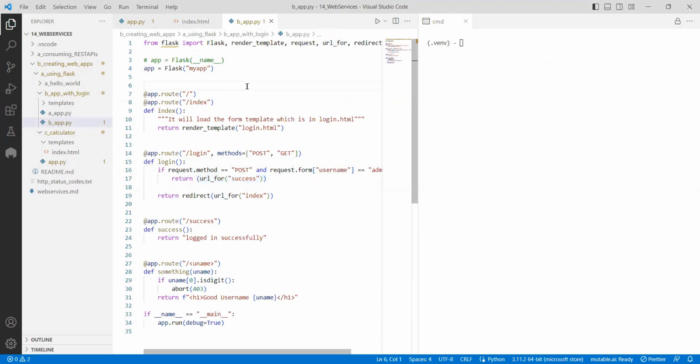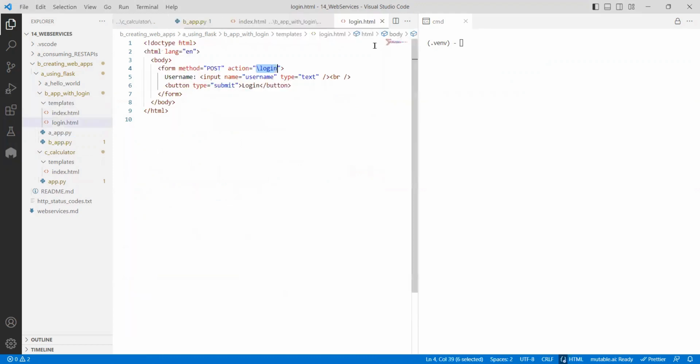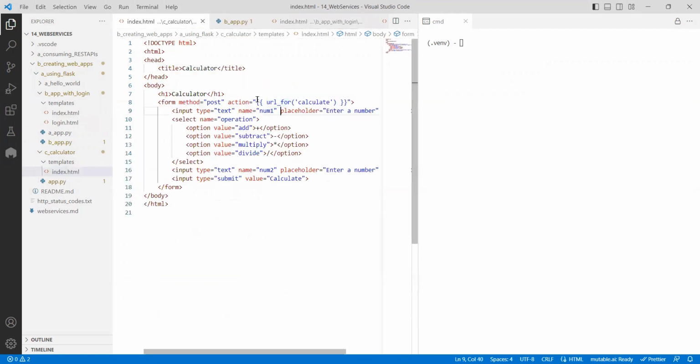So instead of directly doing it, there I wrote something like /action or /login. Instead of doing it like this, I am using what is called Jinja syntax. It is kind of like Python code within HTML. Wherever the double braces are there, whatever the content within them is, that action will happen. And here I have operations like addition, subtraction, multiplication, division. Four options will be there, and the user selects one and gives the input.